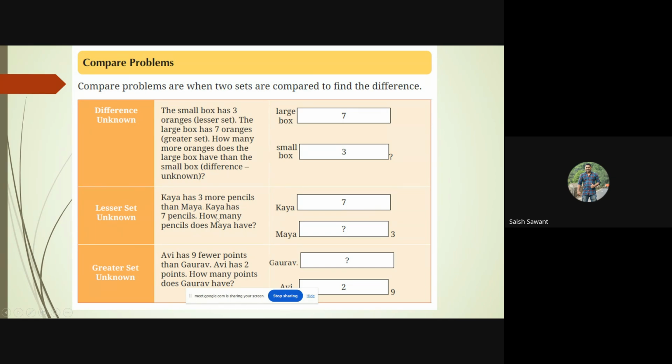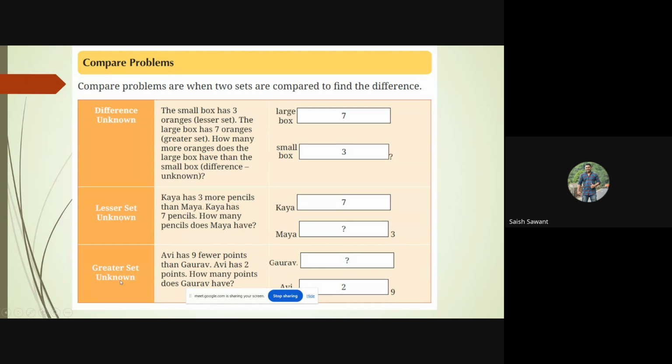And now the question which is asked over here is how many pencils does Maya have? So Maya is the lower set, the lesser number set. So you have to write the question mark. Now, the larger set is 7 and the difference is given as 3. So how many pencils will Maya be having is the question. So 7 minus what will give you 3 is the question. So the answer over here is 4. So this is how the student has to understand the word problem. The last problem in the compare part, that also I'll take.